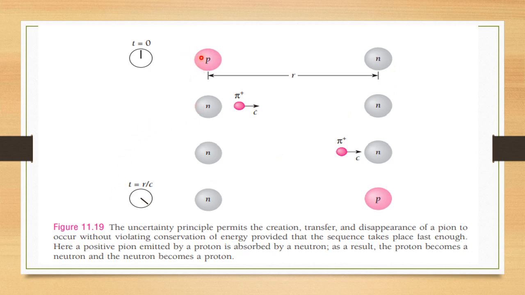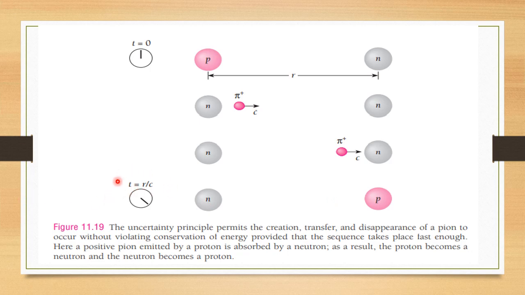So if this proton emits a pion, pi plus, with speed c, this proton now becomes a neutron. For this pion to travel this distance, it takes a time t equal to r by c. Just at time t equal to r by c, it reaches the other neutron, and this pion is absorbed by this neutron and it becomes a proton.